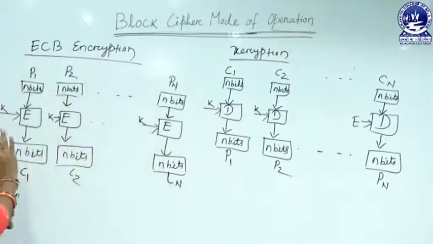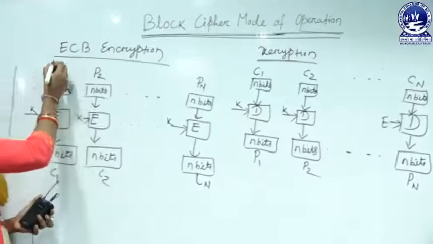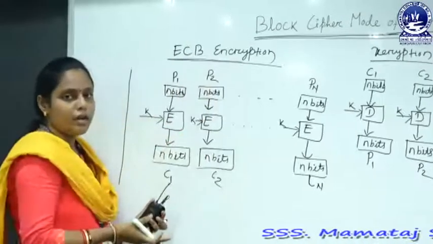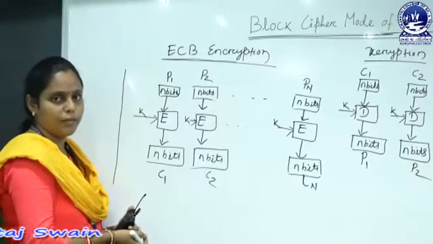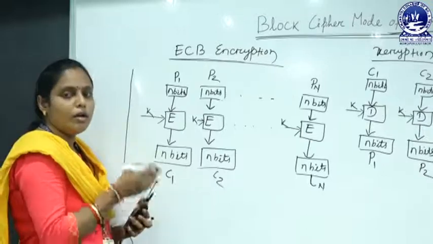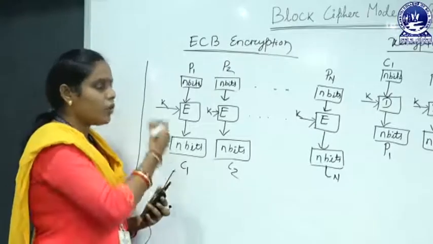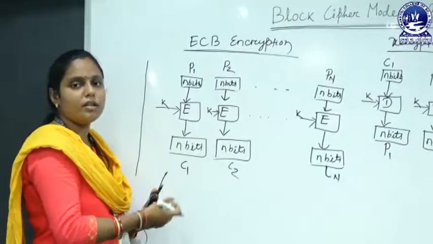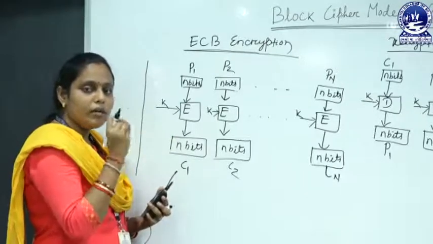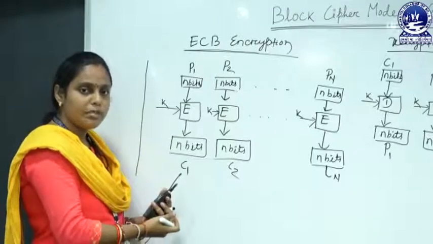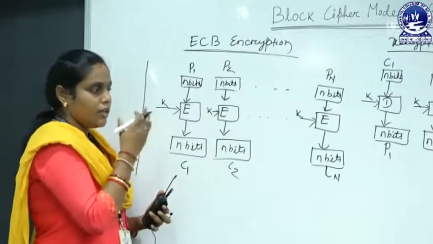Now, look at here, this is the encryption process and this is the decryption process of our ECB mode of operation, that is electronic code book mode of operation. By using this electronic code book mode of operation, it is the simplest form, because here we use only the encryption algorithm and the decryption algorithm. First we divide our plain text into equal size of blocks, then we use the encryption algorithm to encrypt, and we use the decryption algorithm for decryption. This is the simplest one.